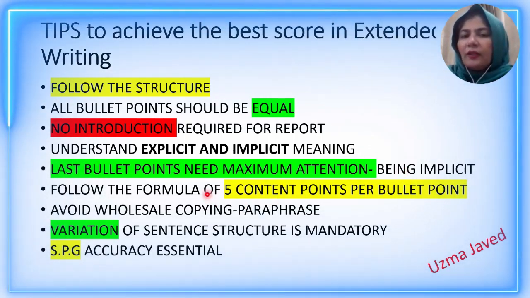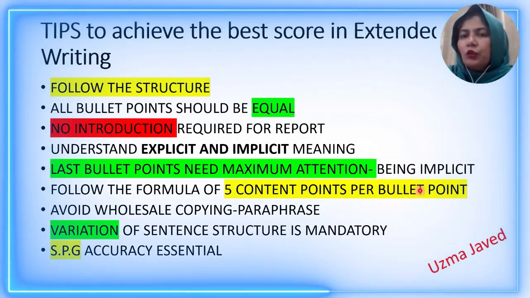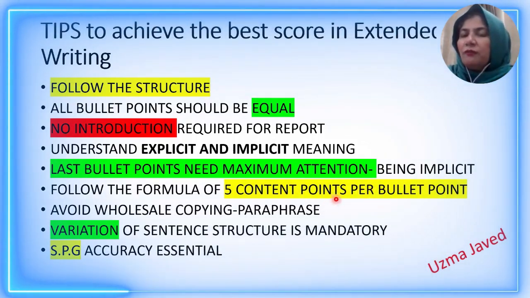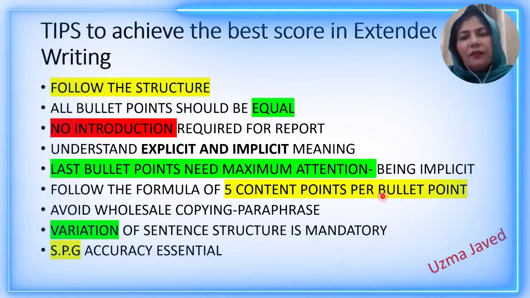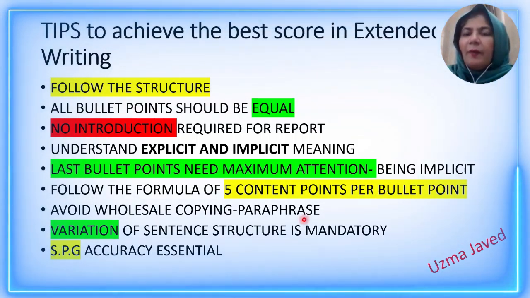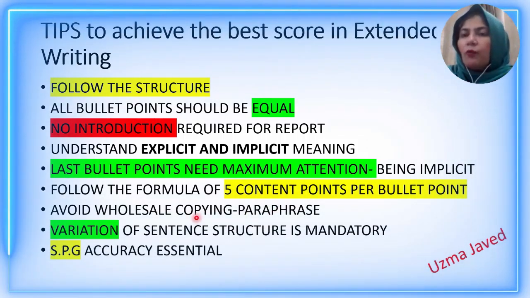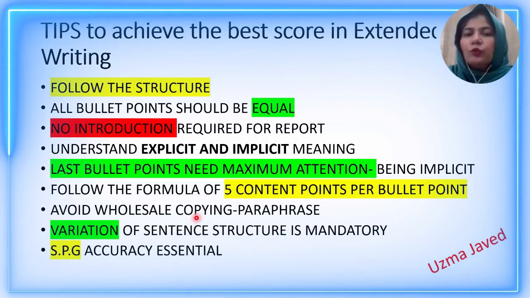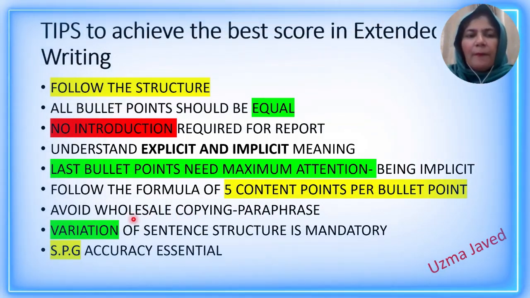The formula that you should be using is 5 content points per bullet point. In each paragraph, you should be mentioning 5 content points. When you mention 5 content points per bullet point, the length of each paragraph would definitely be equal. And my dear student, you are advised to paraphrase those ideas. It means that you should avoid wholesale copying and you should express the ideas in maximum own words.